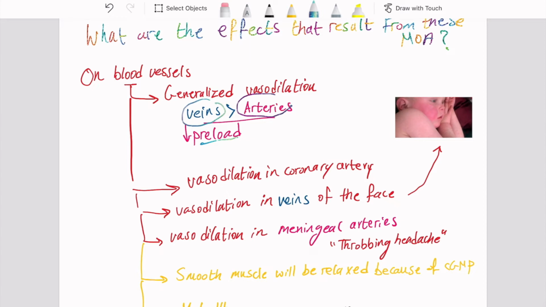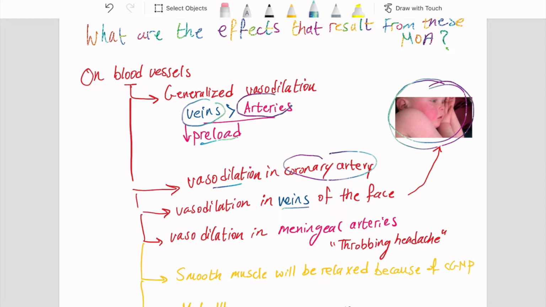In addition, we will have vasodilation in the coronary arteries, and vasodilation in the veins of the face, which will lead to flushing of the face. Since these drugs are taken sublingually, the veins of the face will be dilated, and thus we will have flushing of the face.